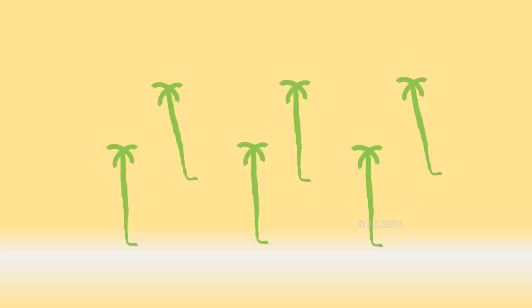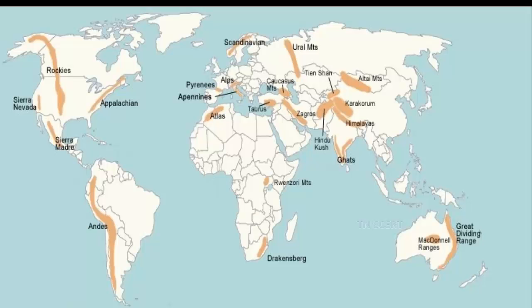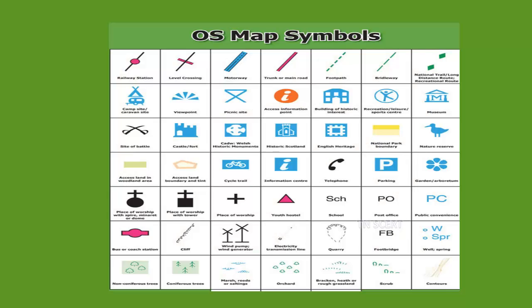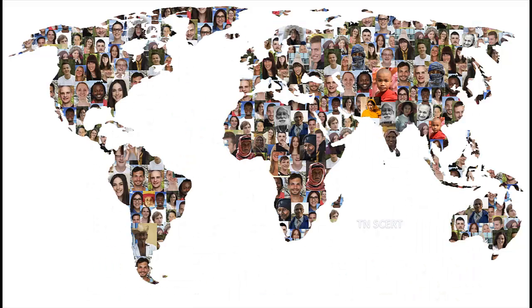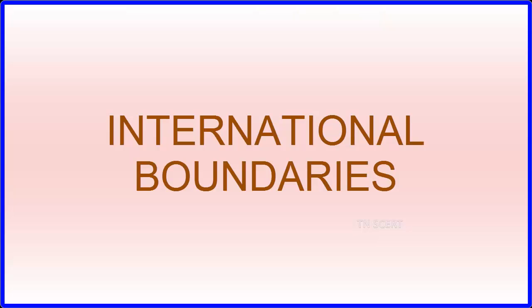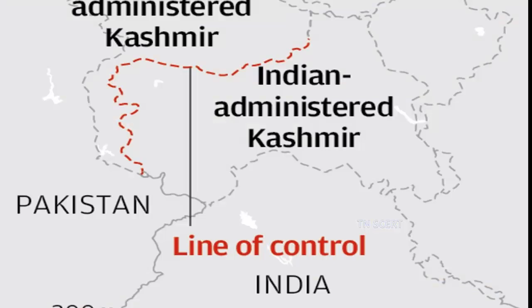Symbols may be drawings, lines, shortened words or colored areas. Most map symbols are conventional signs as they are understood by everyone around the world. International boundaries are shown as a series of dashes and dots on a contour map. Such a line forms the border between two countries.